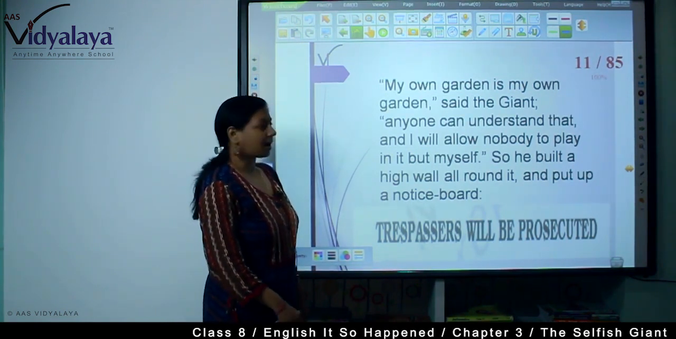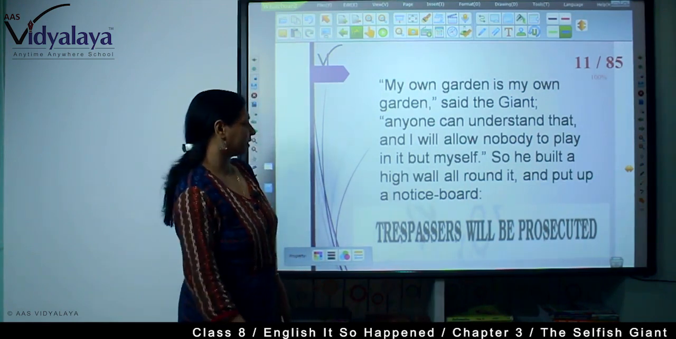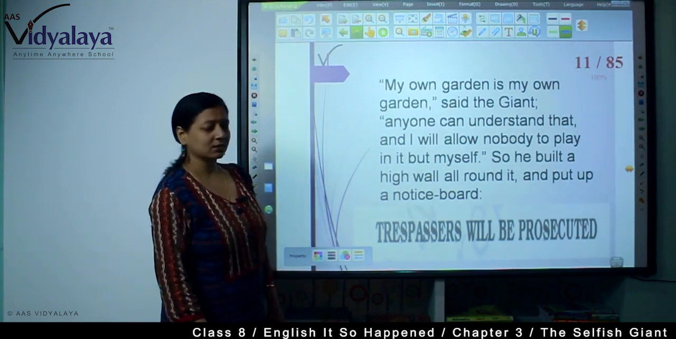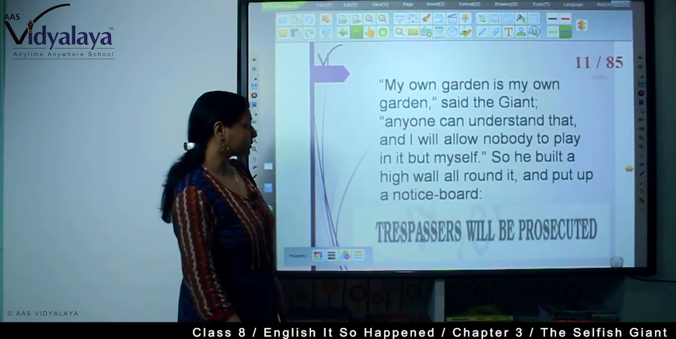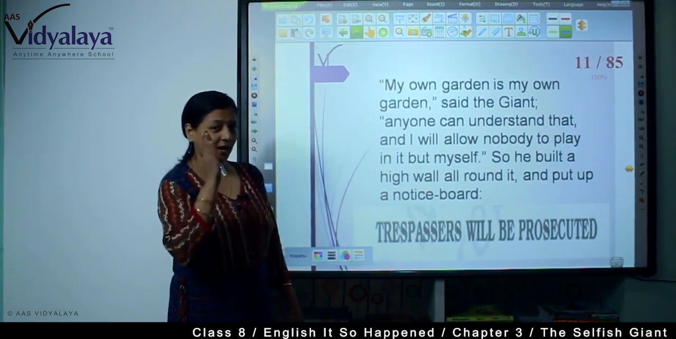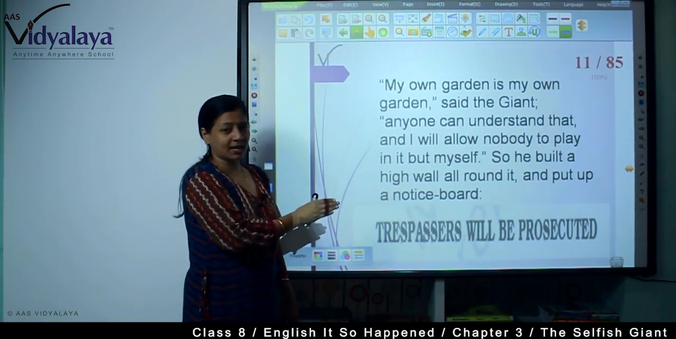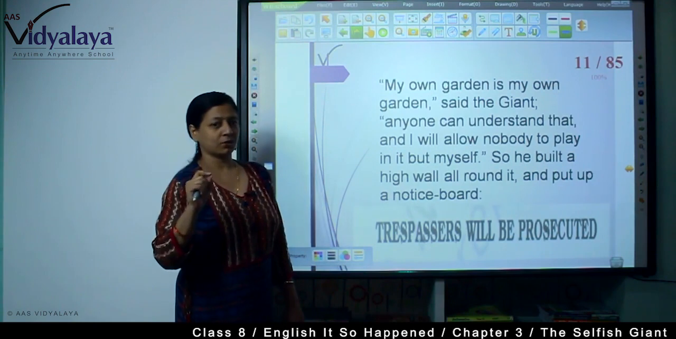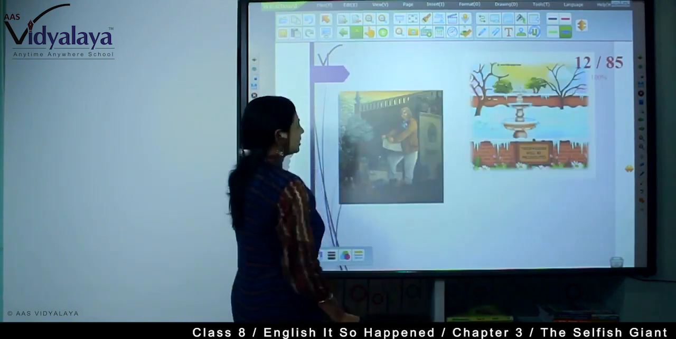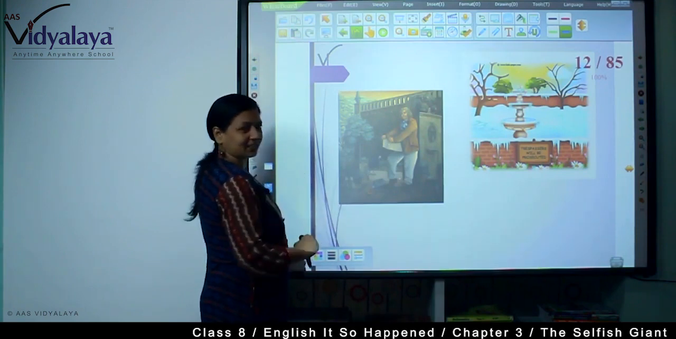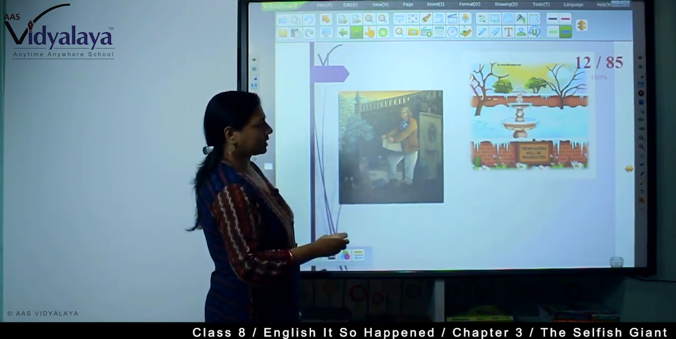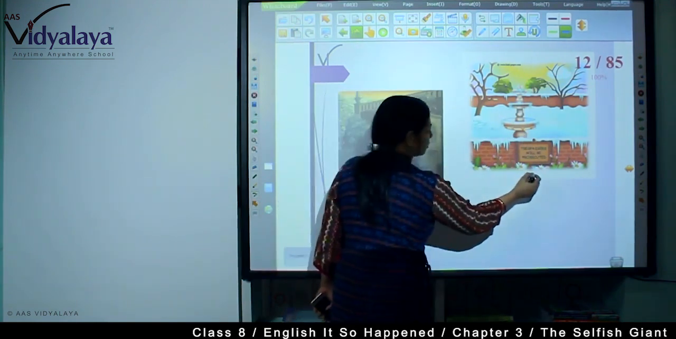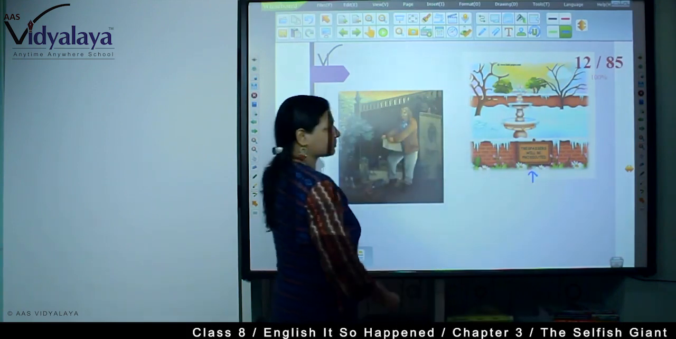So he built a high wall around it and put up a notice board. What was the notice board? "Trespassers will be prosecuted. Trespassers will be prosecuted if anyone dares to come inside. I will punish the person." See, the giant is writing, "Trespassers will be prosecuted," and he has built a high wall round his garden, and this notice board is here.